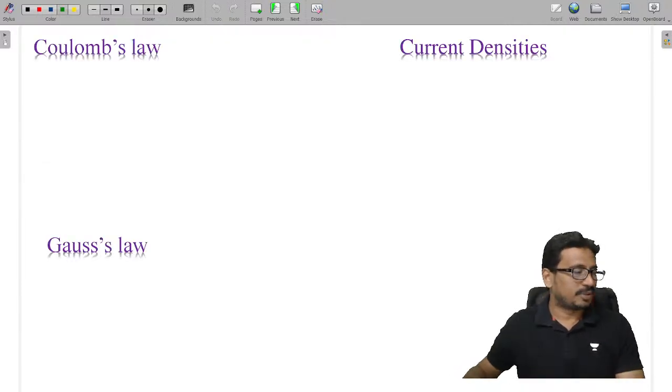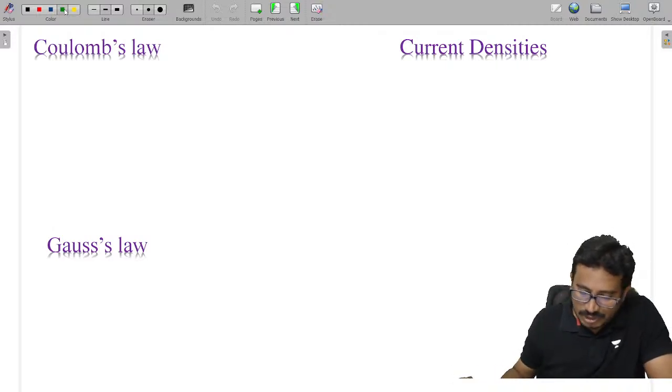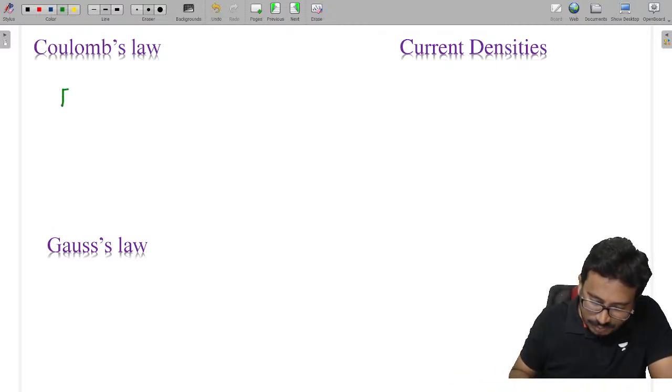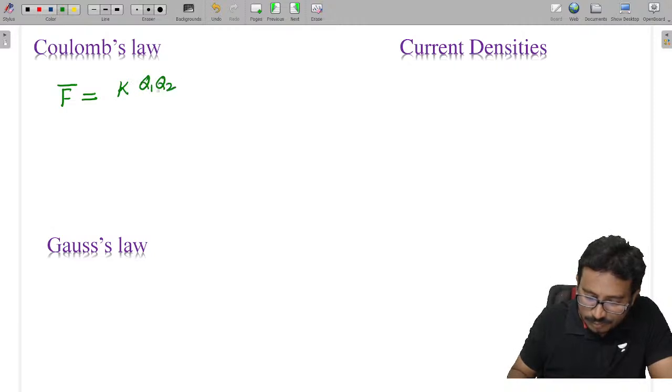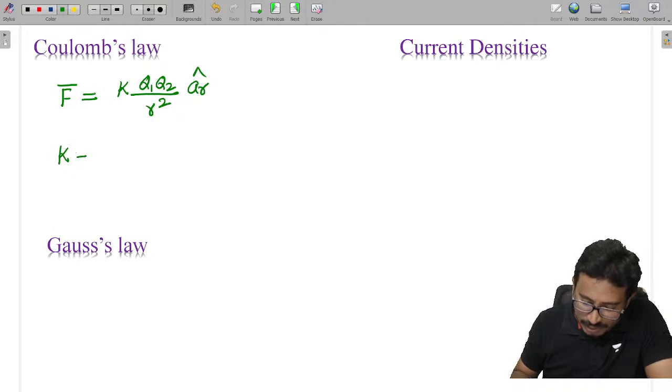Now let's talk about electric fields. First one is Coulomb's law. The force between the two charges is given as F = K Q1 Q2 by R square into aR cap. And what is the K here? K is given as 1 by 4 pi epsilon.